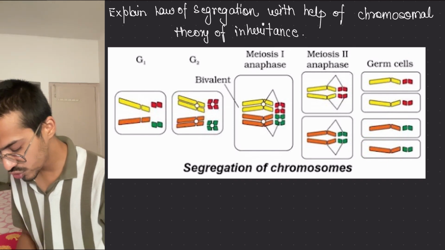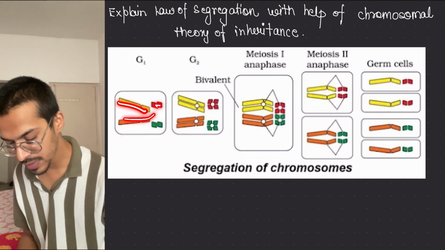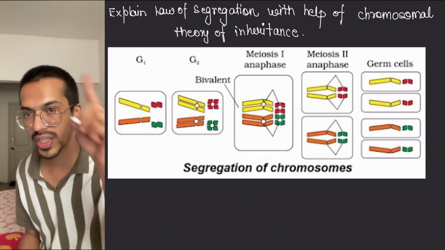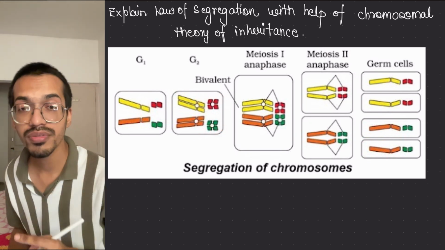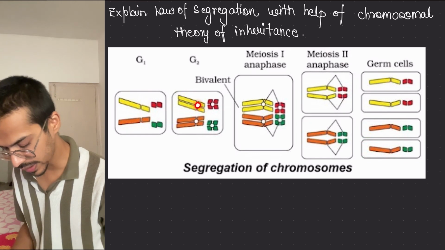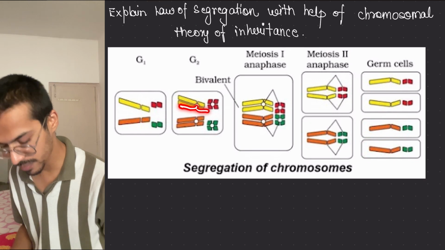So let's say that this is the G1 phase. During the G1 phase, these chromosomes are present. Now the chromosomes increase their number in the G2 phase, because during the S phase, doubling of the genetic material occurs. The chromosome count remains the same, because this is one chromosome, one chromosome. Here also one chromosome, one chromosome. But here this chromatid is extra.